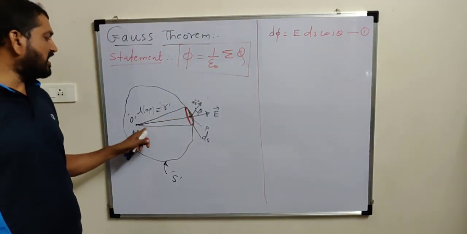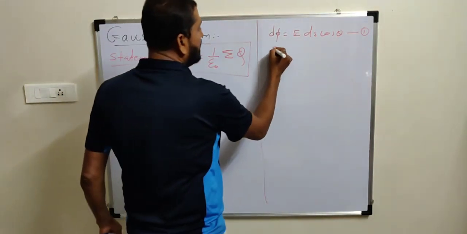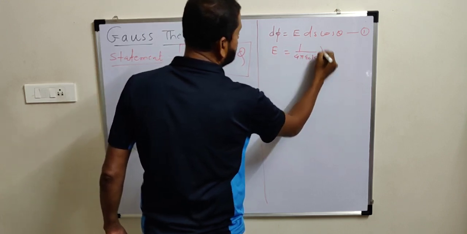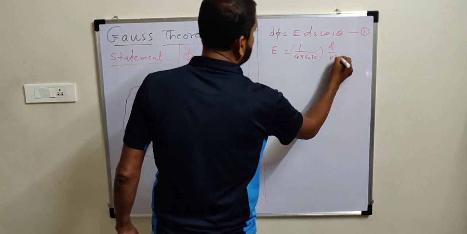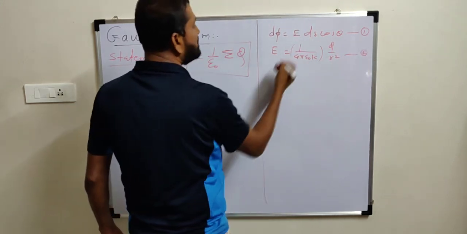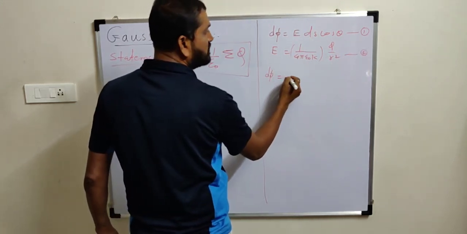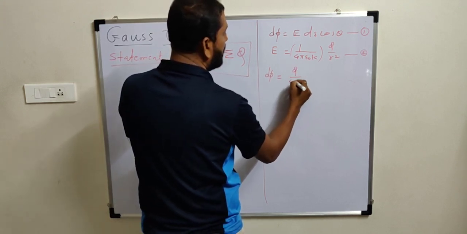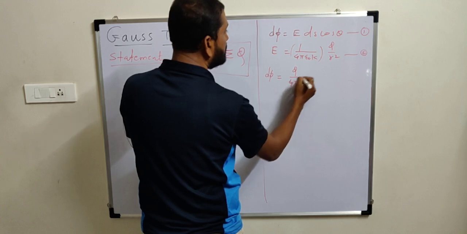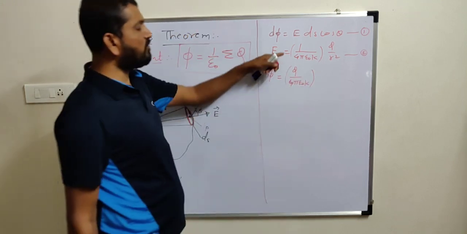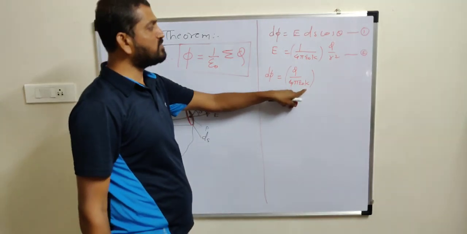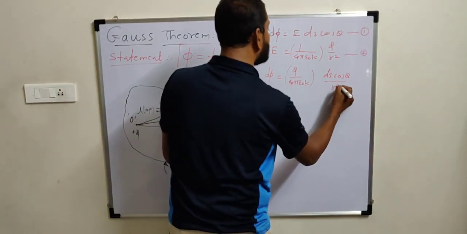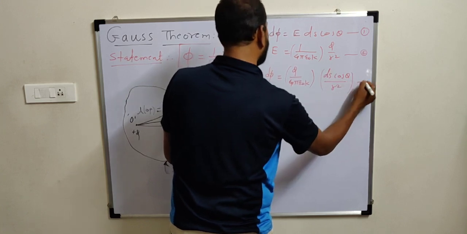But we know that intensity at that point is given by Coulomb's law. The intensity formula we already derived: 1/4 pi epsilon 0 k times q divided by r square. This is the equation. If we replace intensity over here, this flux d phi comes out equal to q divided by 4 pi epsilon 0 k. We replace here the value of E. Now dS cos theta divided by r square we will write in a separate bracket. We just made a rearrangement.